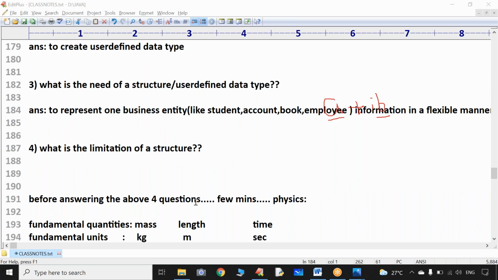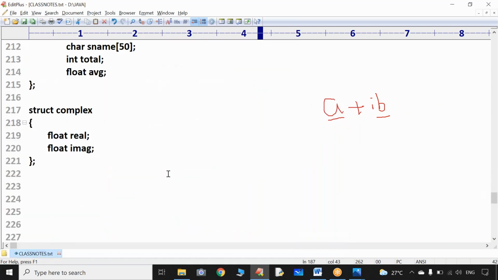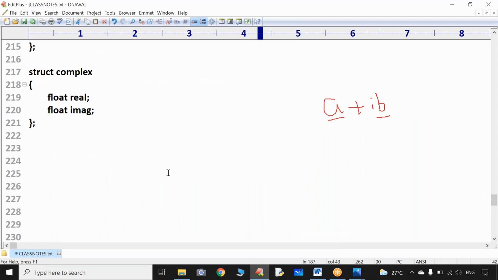Now coming to the last point. As I said, a program contains not only data. Program contains some code that acts upon the data also. Am I correct or not? Program not only contains data, it contains code that acts upon the data.